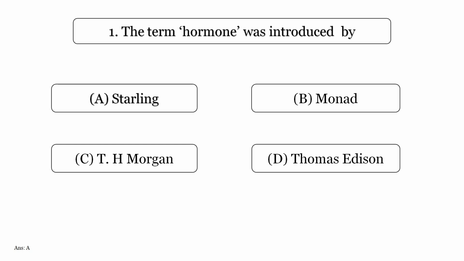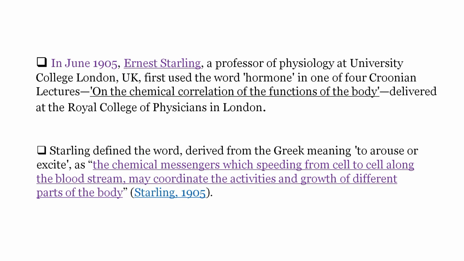Starling. In June 1905, Ernest Starling, a professor of physiology at University College London, UK, first used the word hormone in one of 4 Croonian lectures on the chemical correlation of the functions of the body, delivered at the Royal College of Physicians in London. Starling defined the word, derived from the Greek meaning to arouse or excite, as the chemical messengers which, speeding from cell to cell along the bloodstream, may coordinate the activities and growth of different parts of the body.